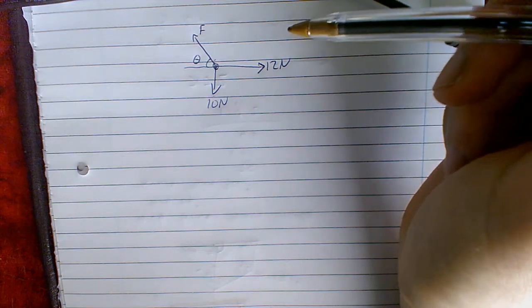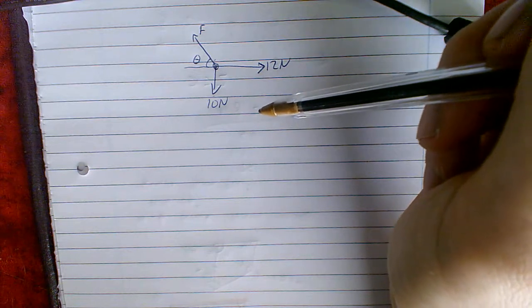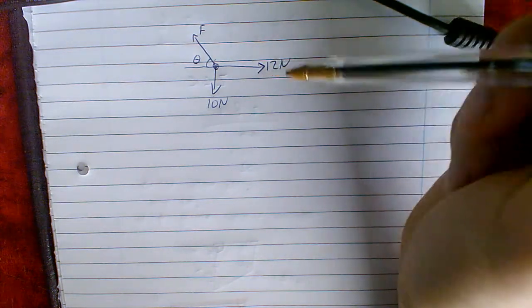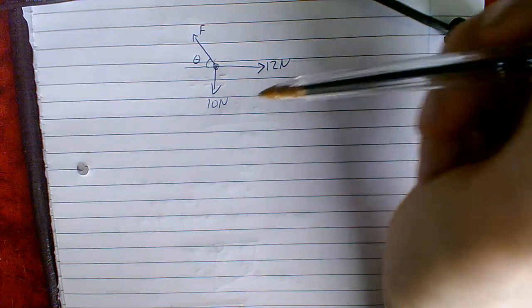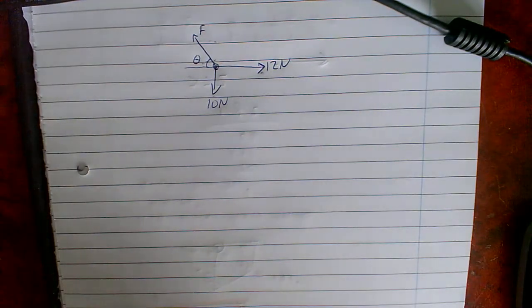Now, a quick point I would say is that because we have two directions of resolution, vertical and horizontal, it means that we will have two equations, which we saw in the introduction, which means that we can solve simultaneous equations in two unknowns. In other words, for this kind of question you can have up to two unknown values. In this case it's the angle and the force, but sometimes it could be any one. It could be the angle or the magnitude of either one of these forces as well. Okay, so anyway, not to get too bogged down with that, let's jump straight into this.